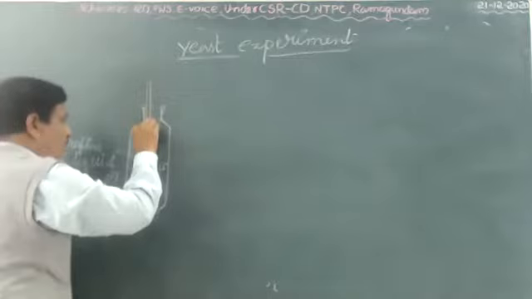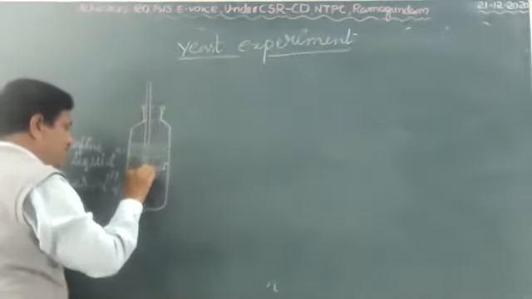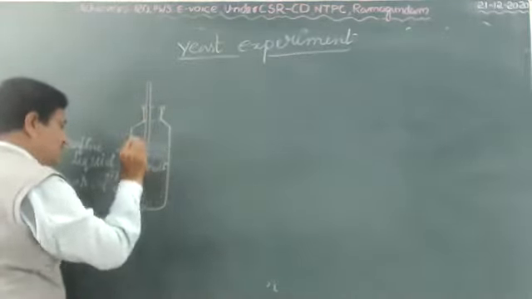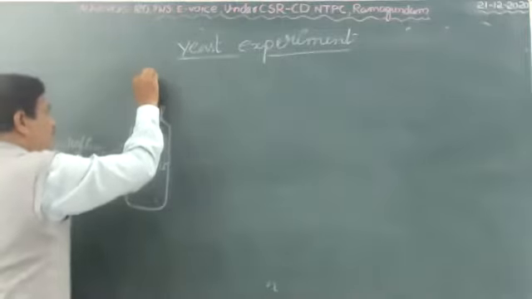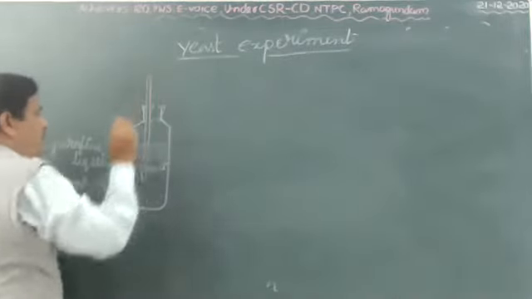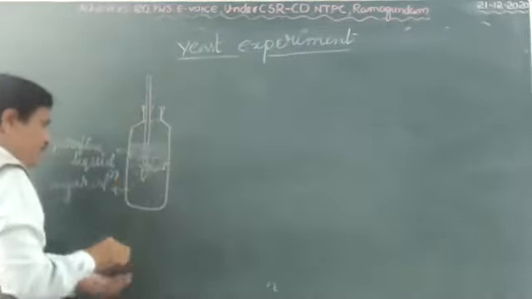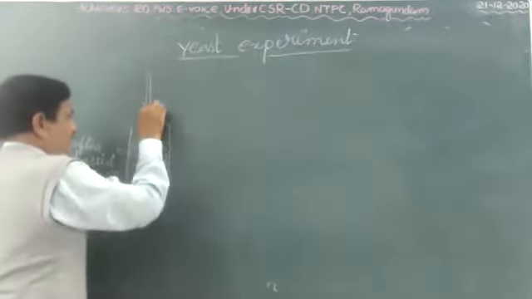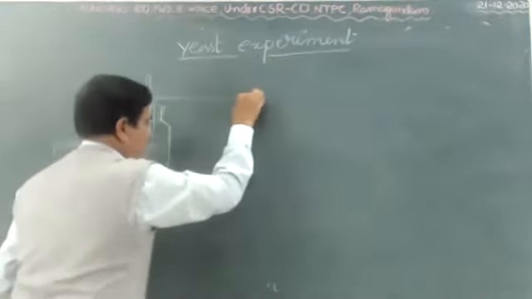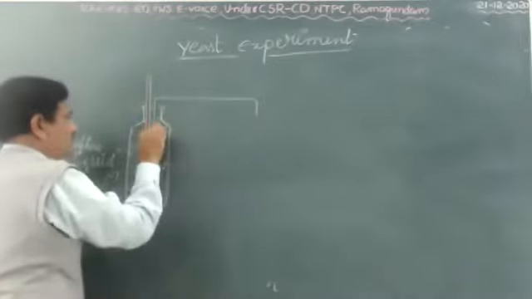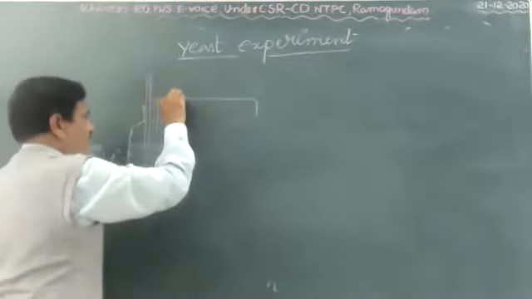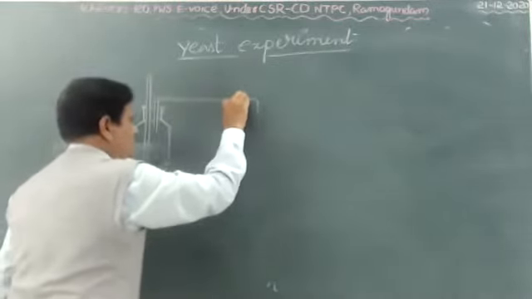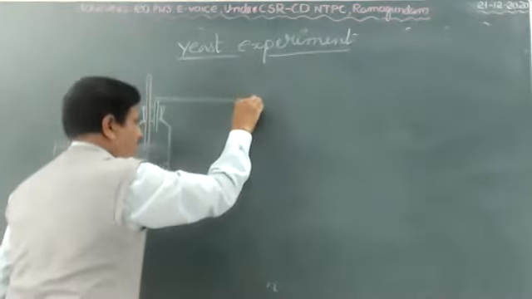And through another hole, you arrange the U-shaped delivery tube.